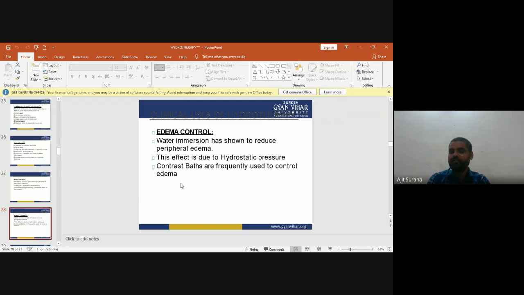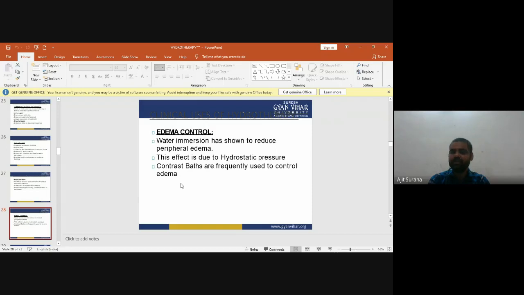Water immersion has been shown to reduce peripheral edema. When we immerse the body in water, it reduces the peripheral edema. This effect is mainly due to the hydrostatic pressure. Contrast baths are frequently used to control edema.